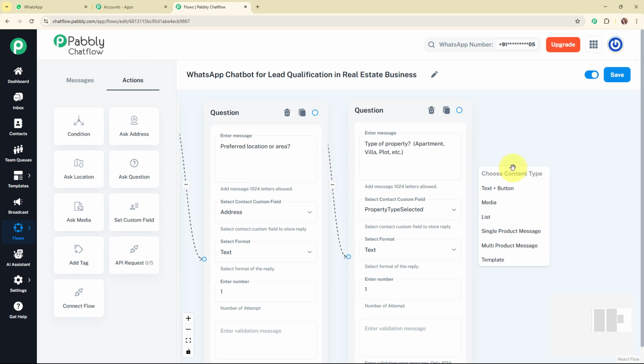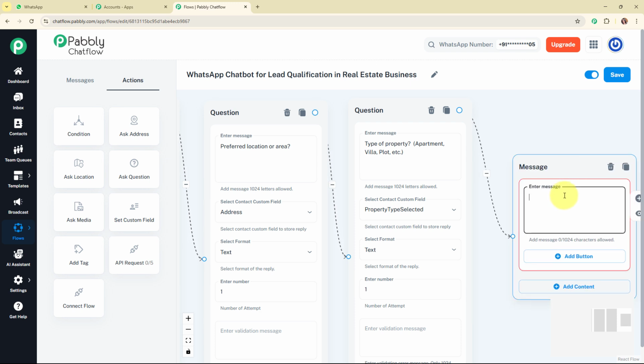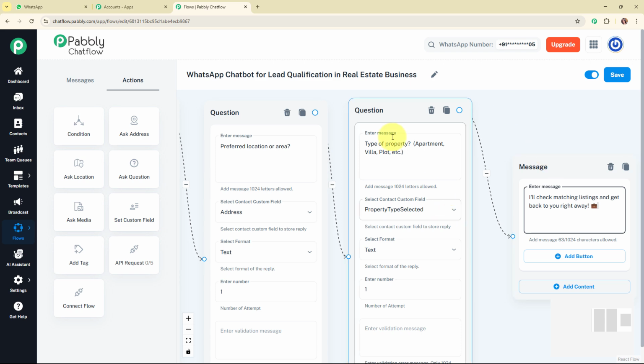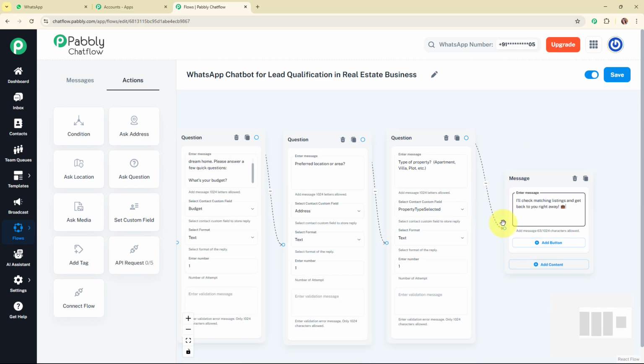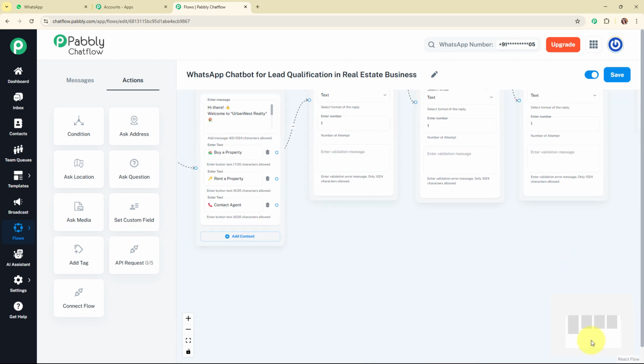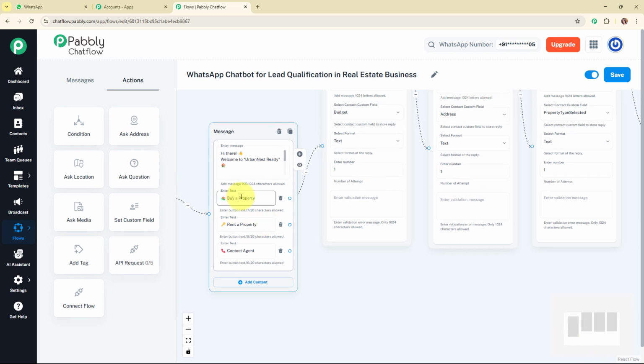And once my customer replies with the type of property he or she wants, then automatically I want to send a simple text to my lead, that is, I will check matching listings and get back to you right away. So with this we have successfully set up the entire WhatsApp chatbot for this quick reply button, that is buy a property. So let's move to the other quick reply button, that is rent a property.